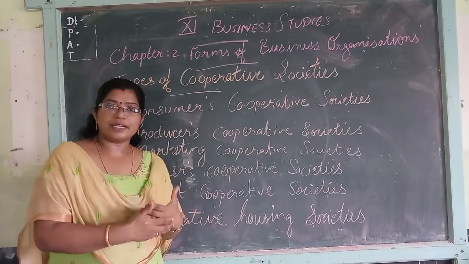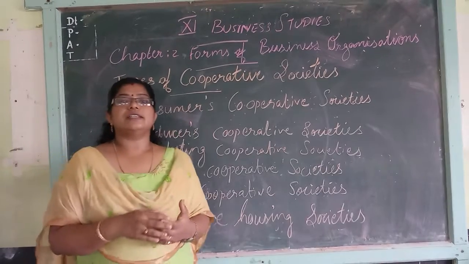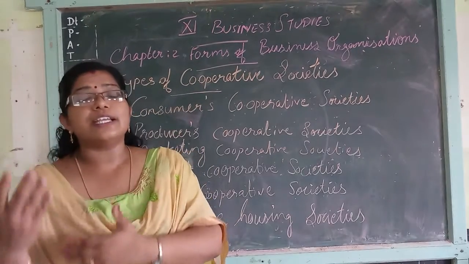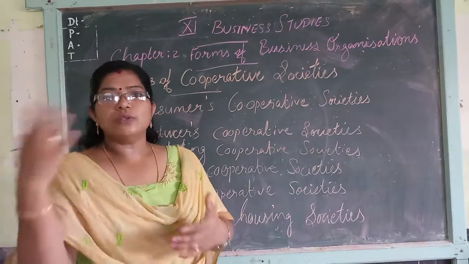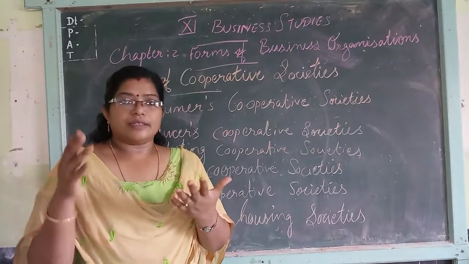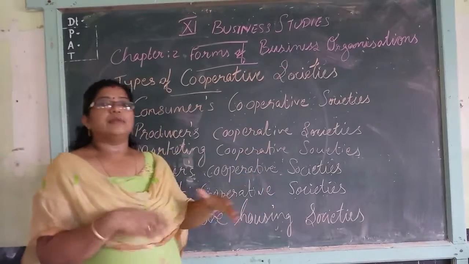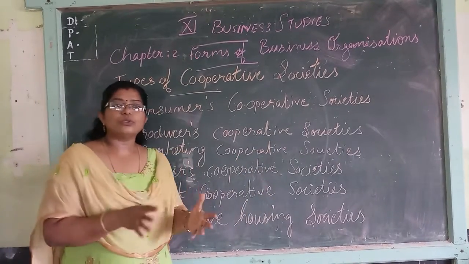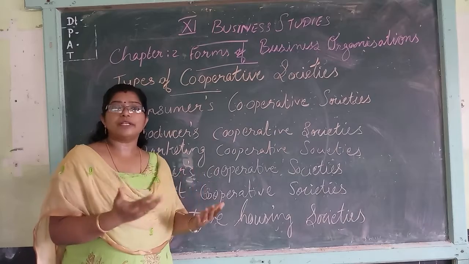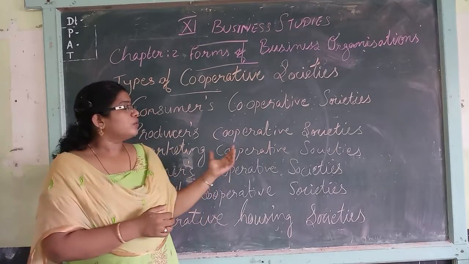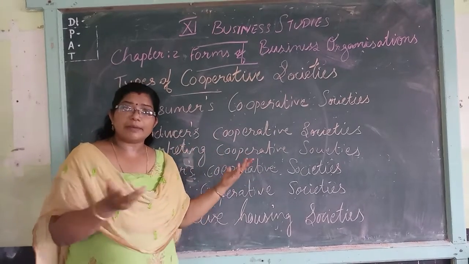Then they will produce that item. Then the output, that is the finished products, they are selling to the members themselves. So the buyers are also members of that same society, and the producers are there too. On that basis, the output may be sold to its members, or sold by the members themselves.